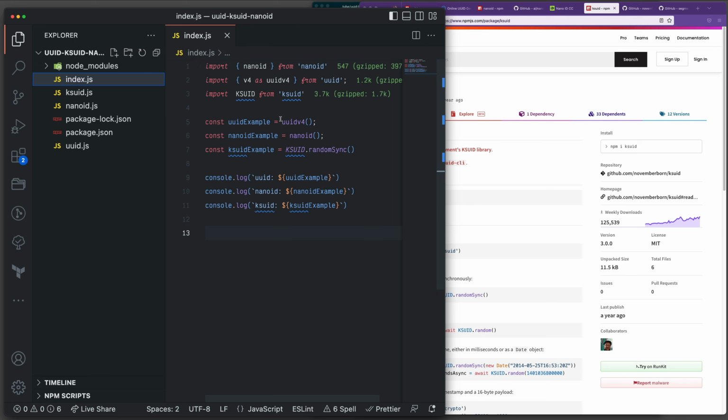The first thing is we just want to see how we can use them. So we just import NanoID, UUID version 4, and then KSUID. We're going to create a UUID, a NanoID, and a KSUID. We're going to just log them. Let's see what I mean.